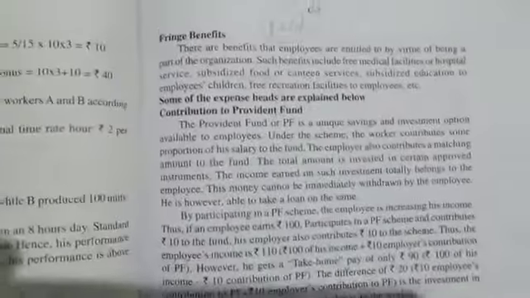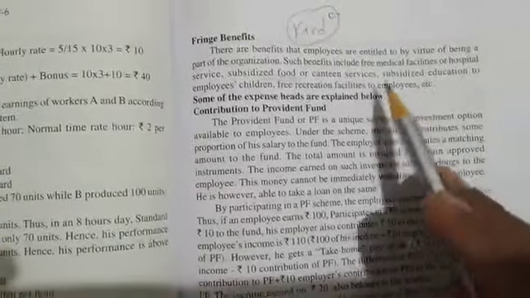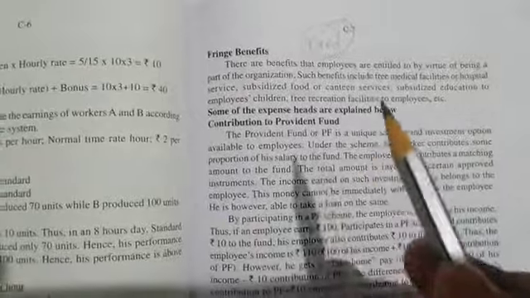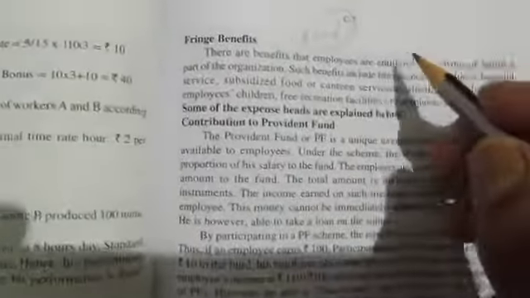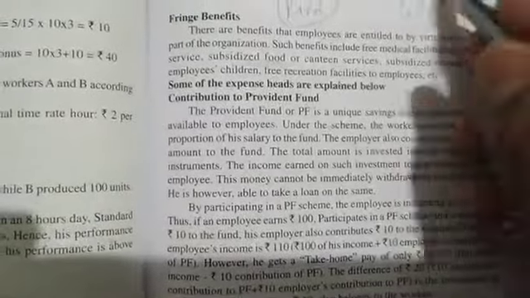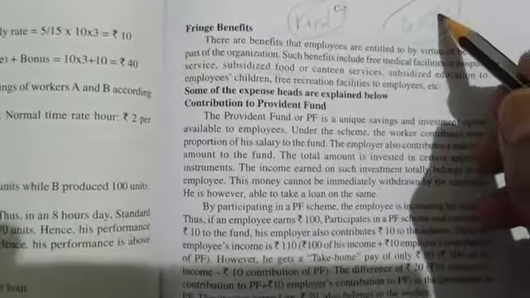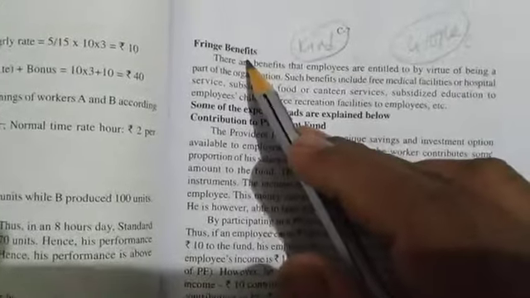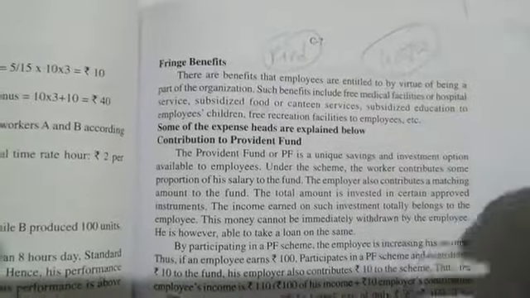So it's a part of the employer. He has to give his employees these fringe benefits so that the employee should stay in the company only. He should be loyal to the company. Take the example of Google. If an employee joins Google, he will not leave the company because the company is giving many benefits, many monetary benefits and many fringe benefits. That's why the person who enters Google does not want to leave the job.